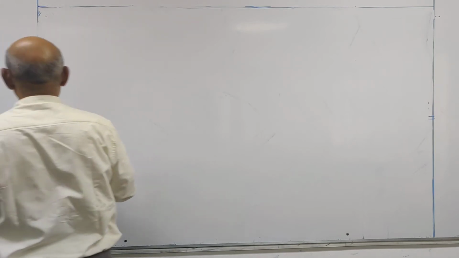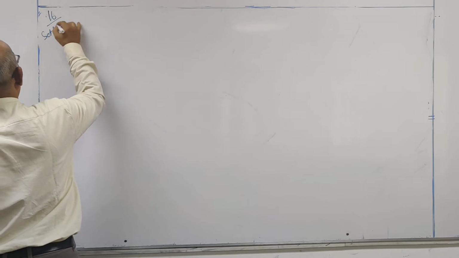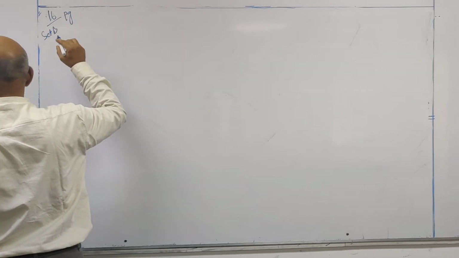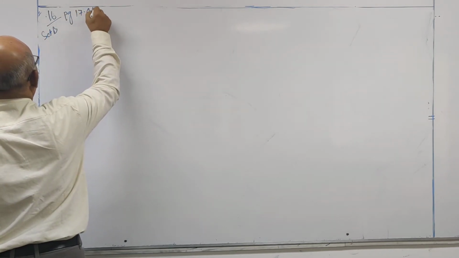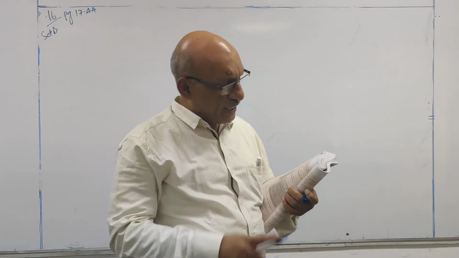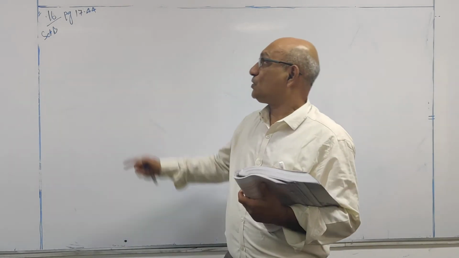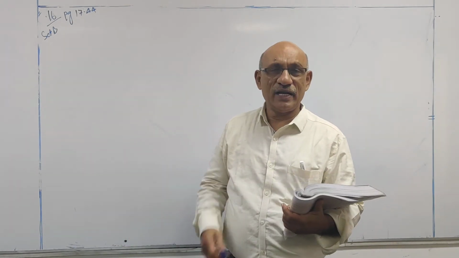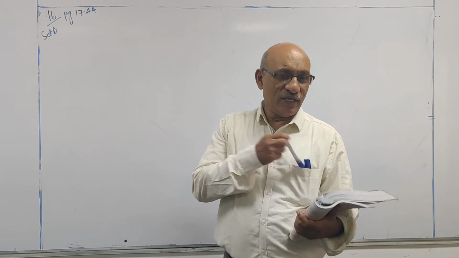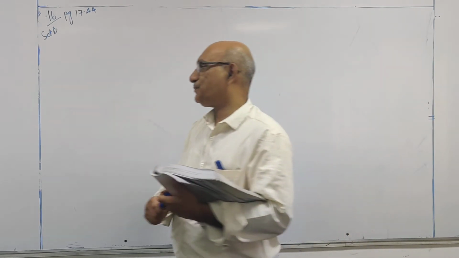Now look at question number 16, set B, page number 17.44. Up to question number 15, the problems are related to binomial distribution and Poisson distribution. So this is the first problem I have for a normal distribution. Let us see how the question is given and what is required to calculate.